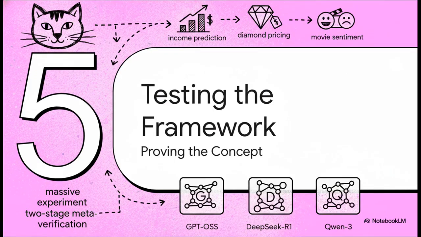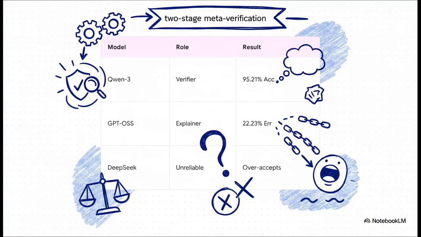But does this work consistently out in the wild? Let's move to Section 5. Testing the framework and proving the concept. To prove this, the researchers ran a massive experiment across 5 really diverse data sets. We're talking income prediction, diamond pricing, movie sentiment, and they tested 3 open-weight large language models. And they found something super interesting. Not all AI is built the same. GPT-OSS proved to be the best initial explainer, pumping out the most readable drafts, even though it still had a baseline error rate of over 22%.